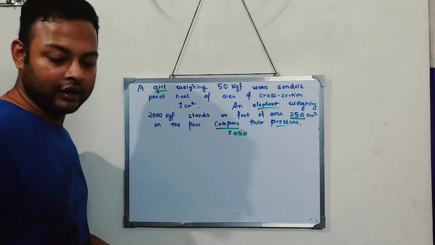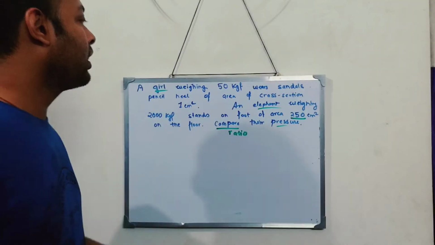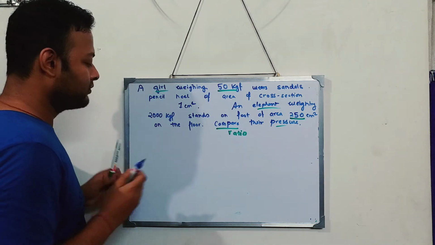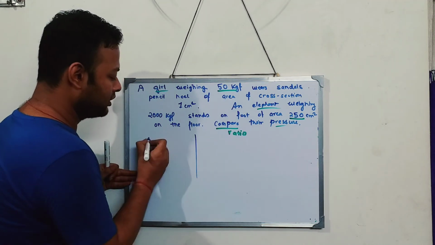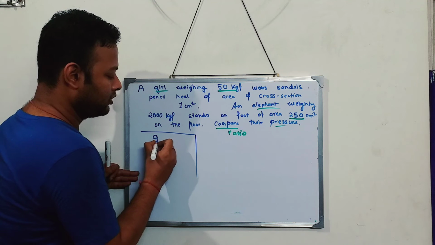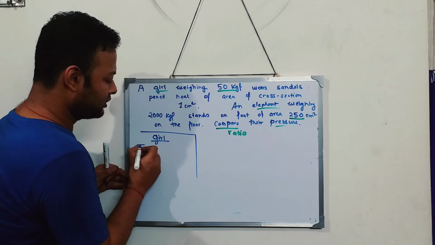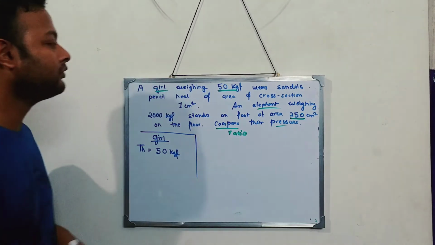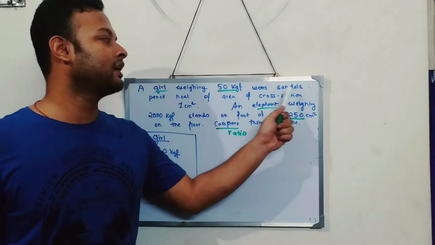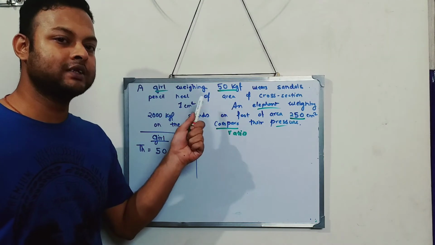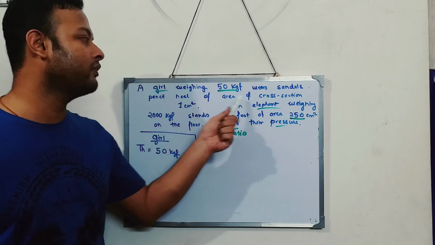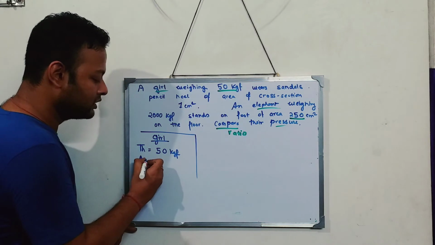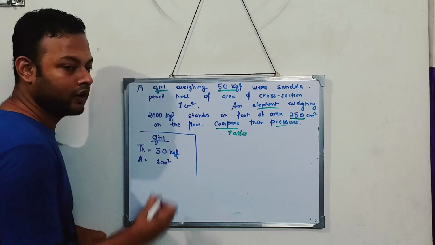Now let's talk about the girl. A girl weighs 50 kgf. So the weight of the girl is 50 kgf. What is the thrust of the girl? 50 kgf. Now the girl is wearing sandals of pencil heel. I think you know pencil heel, of area of cross section 1 centimeter square. So area of the cross section is equal to 1 centimeter square.